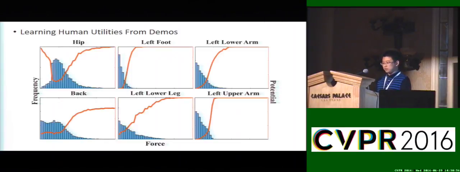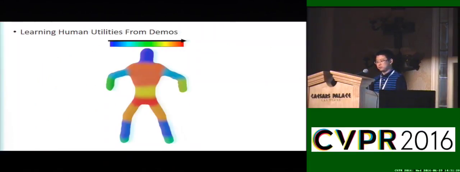In the learning, the final forces histogram of 6 out of 14 body parts are shown here. Unsurprisingly, during sitting, forces act on the hip in almost all the cases. Upper legs and lower arms also tend to be subject to relatively large magnitude forces. Upper arms and heads are much less likely to interact with the scene, and the feet contact with the scene in many cases, but with overall small force magnitude. We then take the average forces acting on each human body part from all the collected human sitting behavior. The heat map of the average force is shown here.